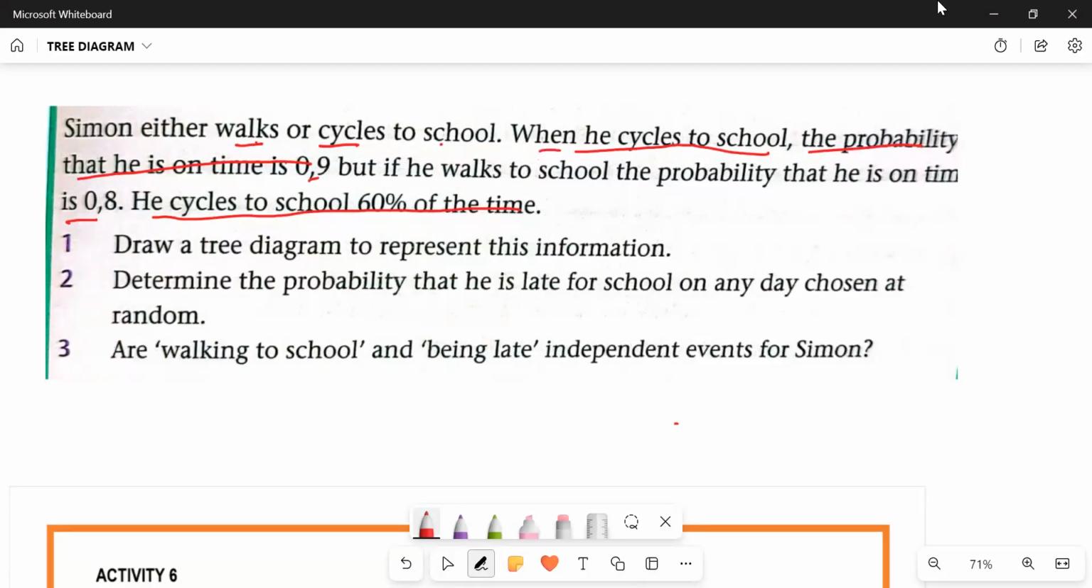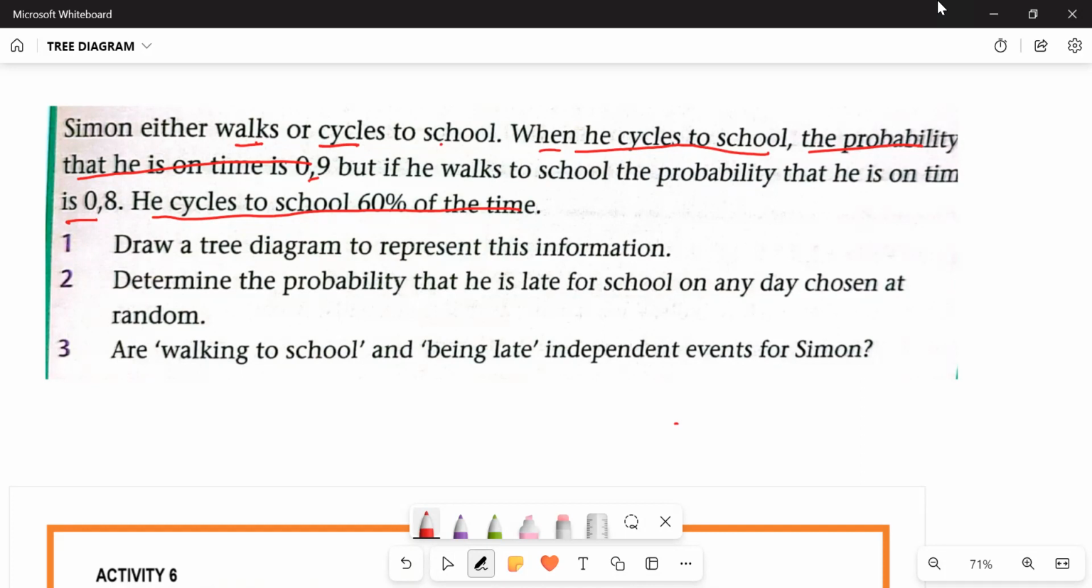We have a situation whereby we have Simon who either walks to school, or Simon can cycle. And you can already see cycling and walking are mutually exclusive events. They cannot occur at the same time, because it's either Simon is cycling or he is not cycling. He can't cycle and walk at the same time, so we don't have an "and". Does that make sense?